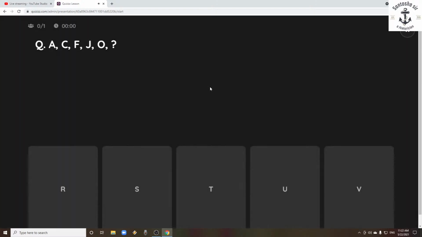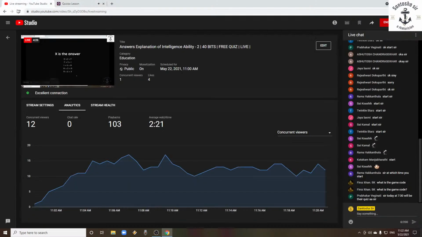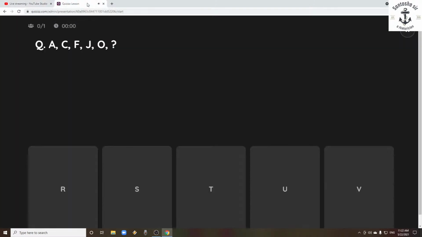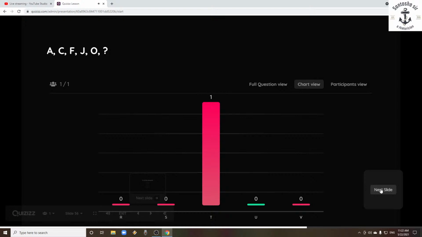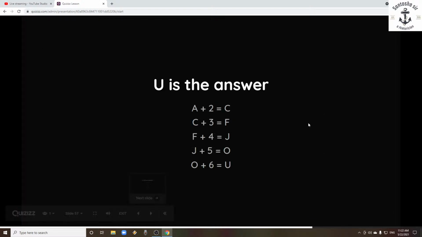So here the series A, C, F, J, O. For this series we have U as the answer. And why is U the right answer? Because of the same calculation: A plus 2 equals C, take the C and add 3, F, take that F, add 4, J, take that J, add 5, you get O, and take the O and add 6. You should add 6, then you will get the U.